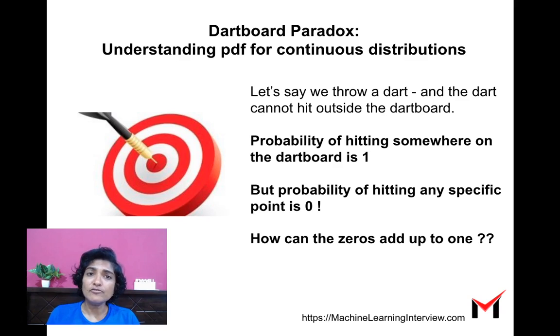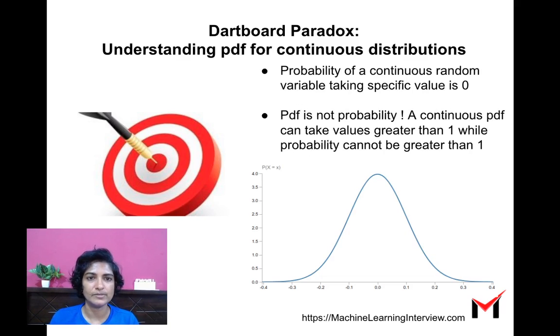But the probability of hitting any specific point on the dartboard is 0. How can all the zeros add up to 1? So this is the dartboard paradox. This is not so much a paradox as it is about understanding what a probability density function is. So let's recapitulate some properties of a PDF, or probability density function, for a continuous variable.